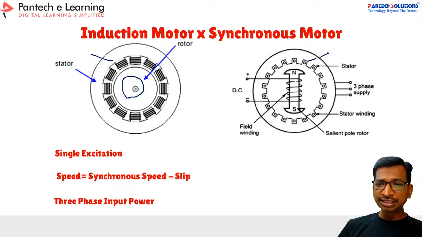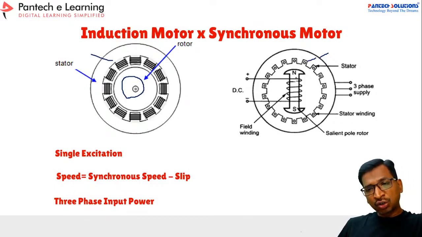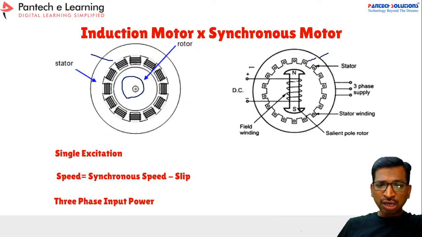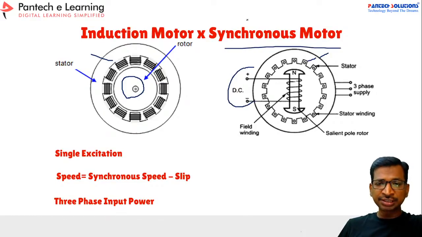See here the synchronous motor, the stator will have a coil and the rotor will be a salient pole rotor. So generally it will be an electromagnetic material, and this rotor also will have a coil. So now you have to apply a DC excitation to the coil. So this is a synchronous motor, not a permanent magnet synchronous motor. Okay, and the rotor also has two different types.